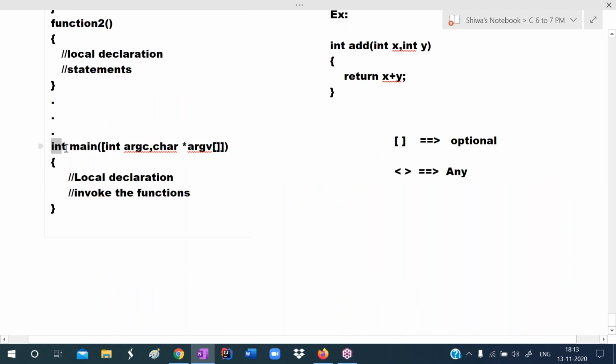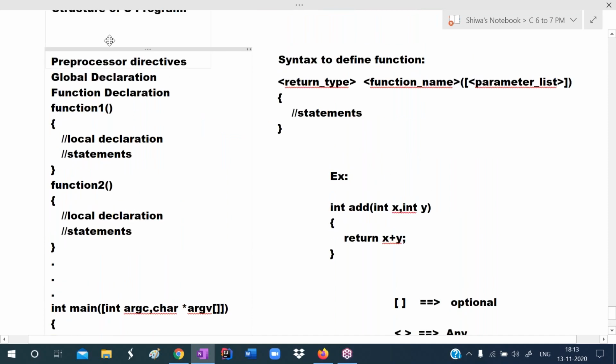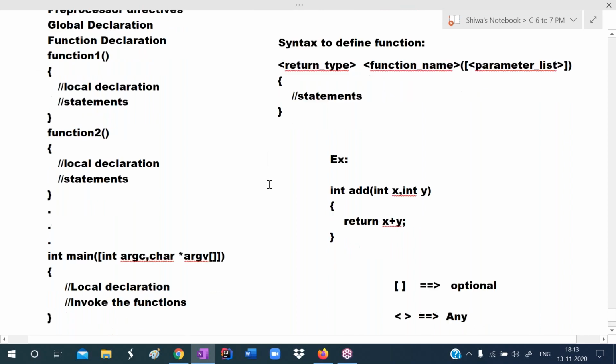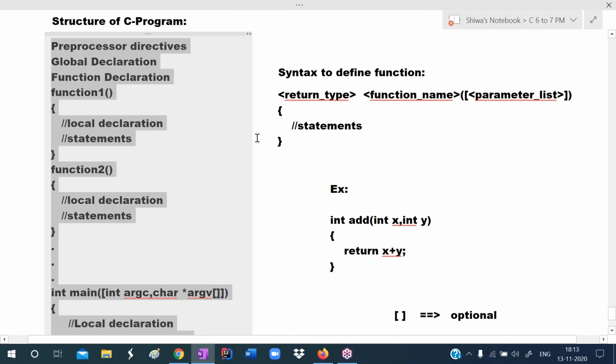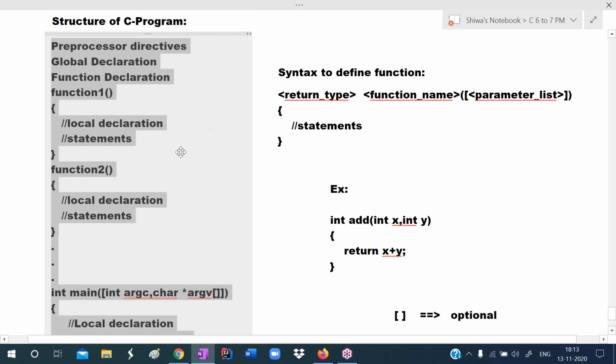For the main, return type is int. In the main, we write some code and we invoke the functions. This main can take 2 arguments. This is the structure of C program. Even if you don't understand this structure, no problem. When we are writing the program, slowly you understand it. This is the complete structure of the C program.